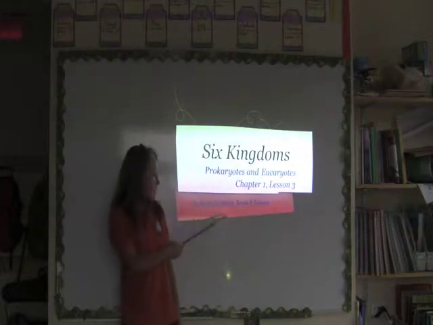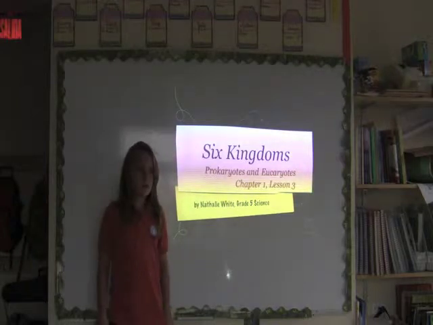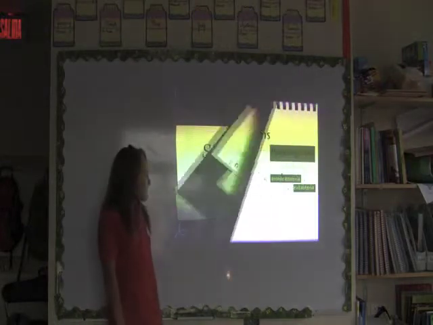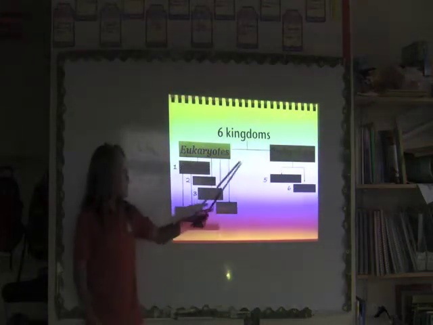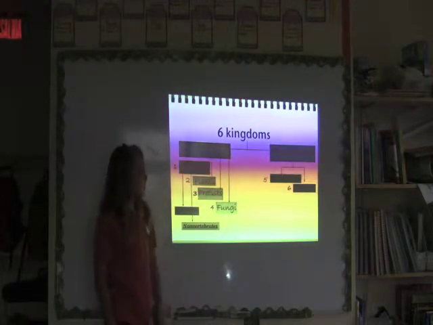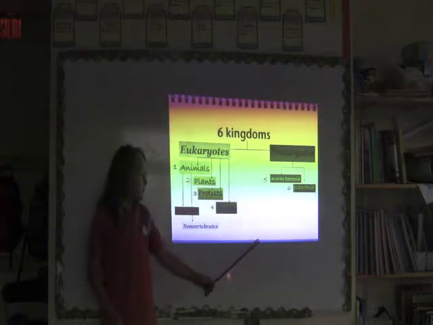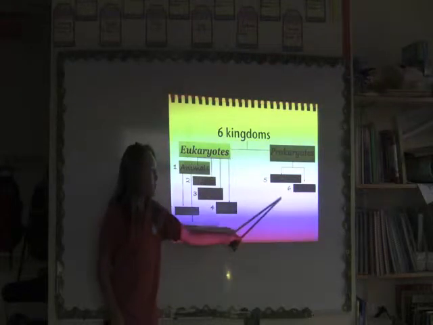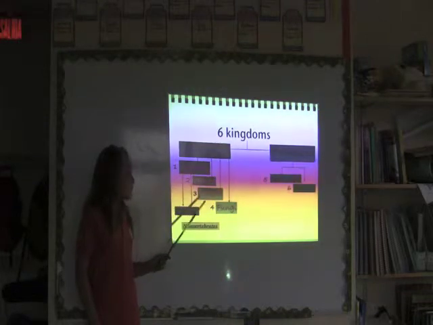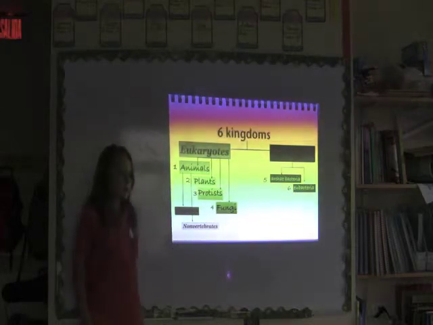I am in 5th grade and today I'm going to show you about eukaryotes and prokaryotes, the 6 kingdoms. This is chapter 1, lesson 3. The 6 kingdoms divide into 2 groups, eukaryotes and prokaryotes. Prokaryotes are bacteria, and these are 2 kingdoms, archaebacteria and eubacteria. The eukaryotes, we have 4 kingdoms, animals, plants, protists, and fungi. Animals then divide into 2 other groups, vertebrates and non-vertebrates.